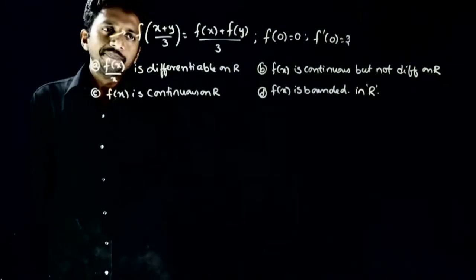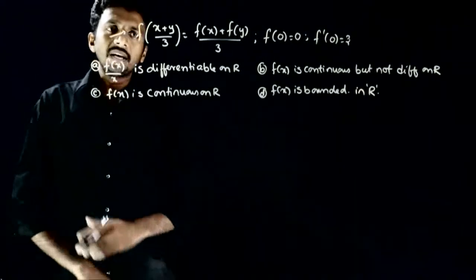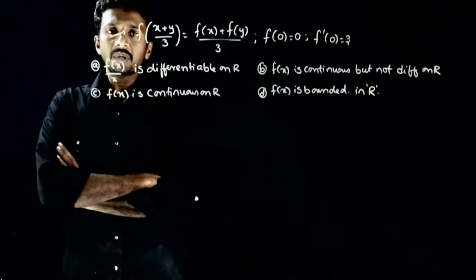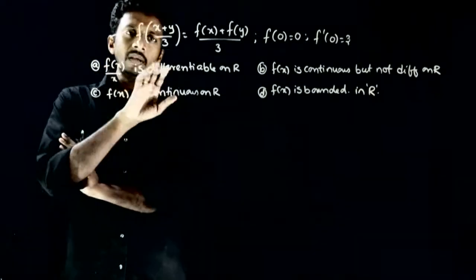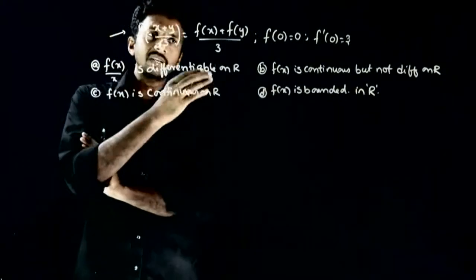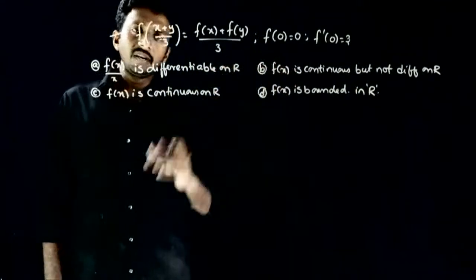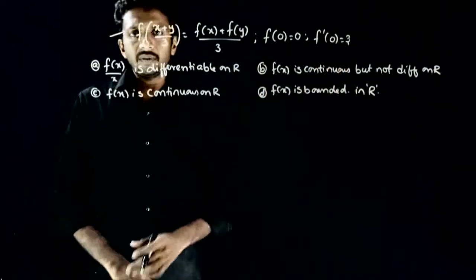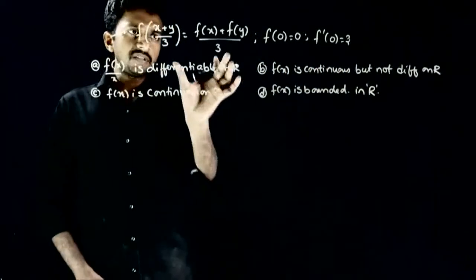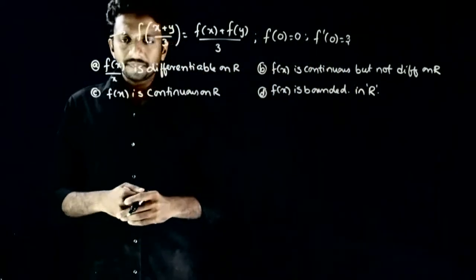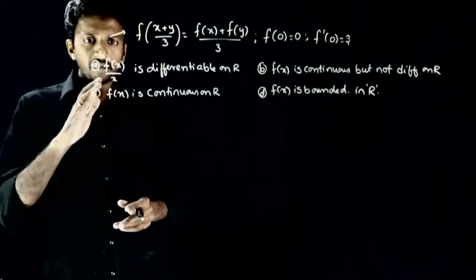So welcome students. In this question, it is given that f is a function defined from real numbers to real numbers, and f of (x plus y) by 3 is equal to (f of x plus f of y) by 3, and f of 0 is equal to 0 and f dash of 0 is equal to 3. So these are the three pieces of information which are given and you're asked to check whether f of x by x